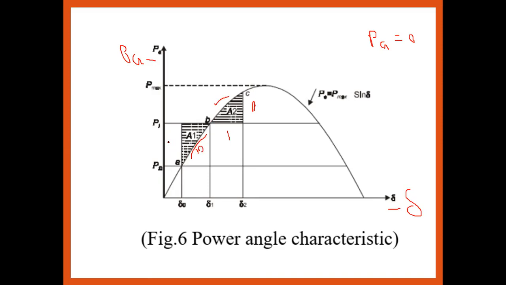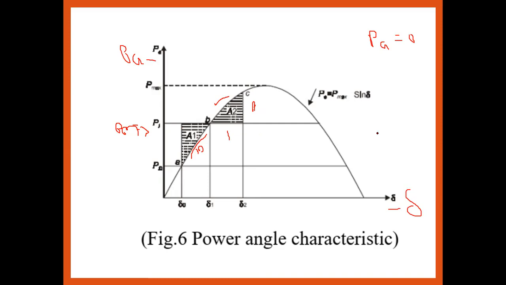Because it is the mechanical power. Pe is not equal to Pm; we can call it Pm. Pm should be more than Pe, so Pa is only larger. That is why the electrical power is less, and it is called the decelerating area. Whereas Pe should be more than Pm, and that is the accelerating area.